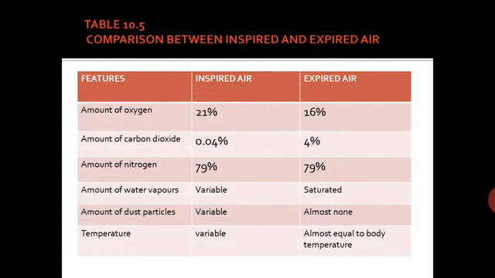Comparison between inspired and expired air. The amount of oxygen in the atmosphere is 21%, so in inspired air the amount of oxygen is 21%, and in expired air it is 16%. The amount of carbon dioxide in the atmosphere is 0.04%, so in inspired air it is 0.04%, but in expired air it is 4%. The amount of nitrogen is 79% and in expired air also 79% because our body does not need nitrogen.